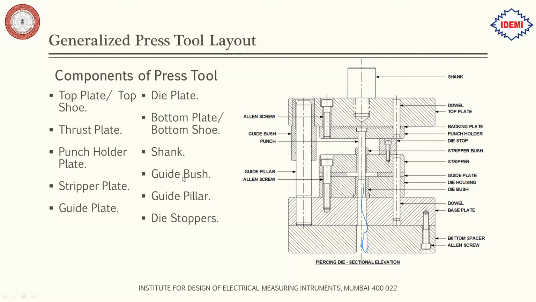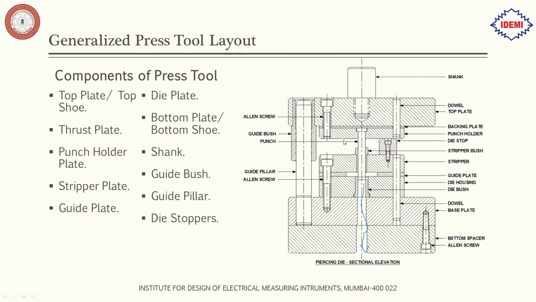Then we have the guide pillar and bush. These two sets are used for alignment of the complete tool, so that the fixed half and the moving half align with each other during the punching operation. Next we have the die stoppers. Okay, these die stoppers are used so that the punch does not exceed a certain limit after punching into the die. That is why these die stoppers are used.